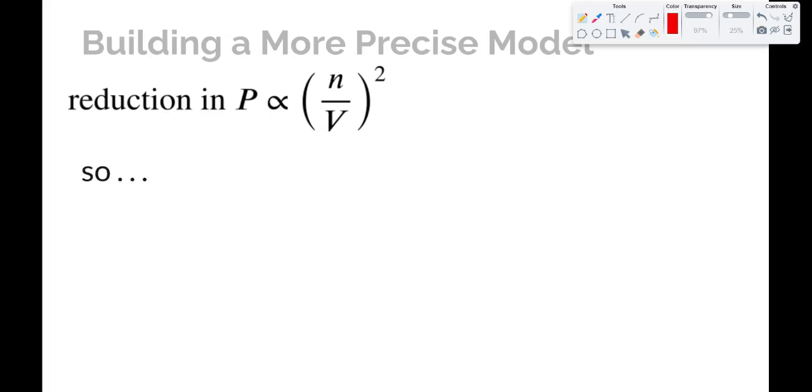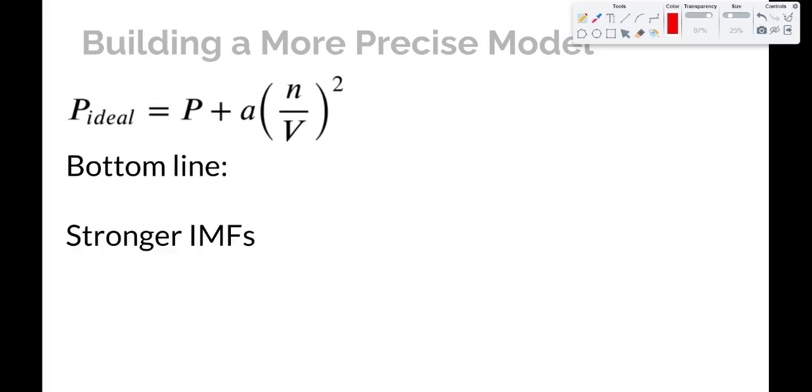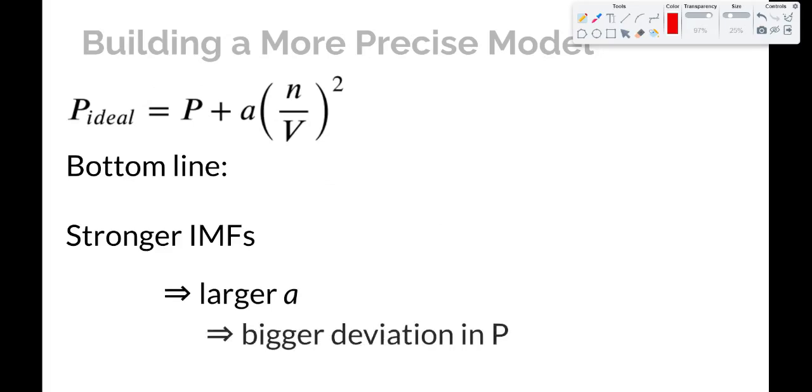So taking that into account, we can modify the ideal gas pressure by adding to the measured pressure this factor for the missing pressure because of intermolecular forces. So because that's proportional to the square of the particle density, we can multiply that by a constant of proportionality, and this one we're calling a, and that makes a modification for pressure in the ideal gas equation. So bottom line, stronger IMFs are going to mean a larger value of a, and that's going to mean a bigger deviation in pressure. So the pressure that you would actually measure is going to be less than the ideal gas pressure by a bigger quantity when the IMFs are stronger.